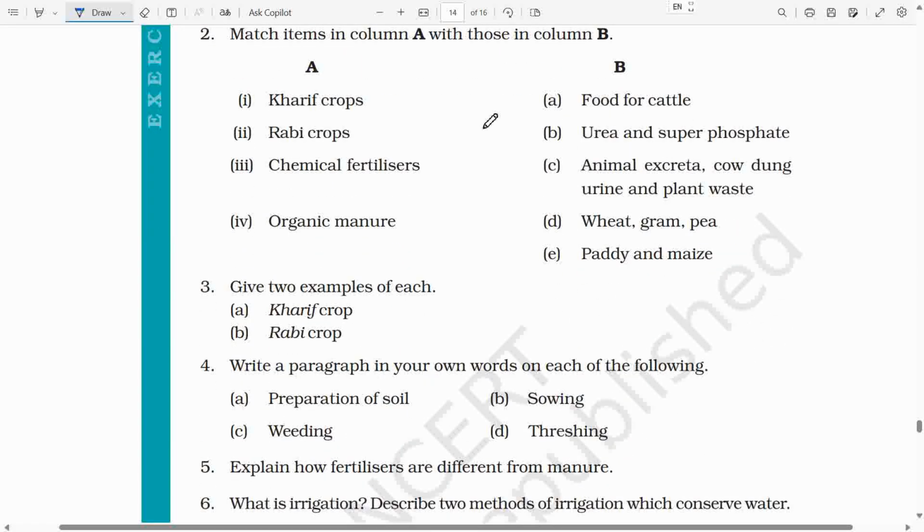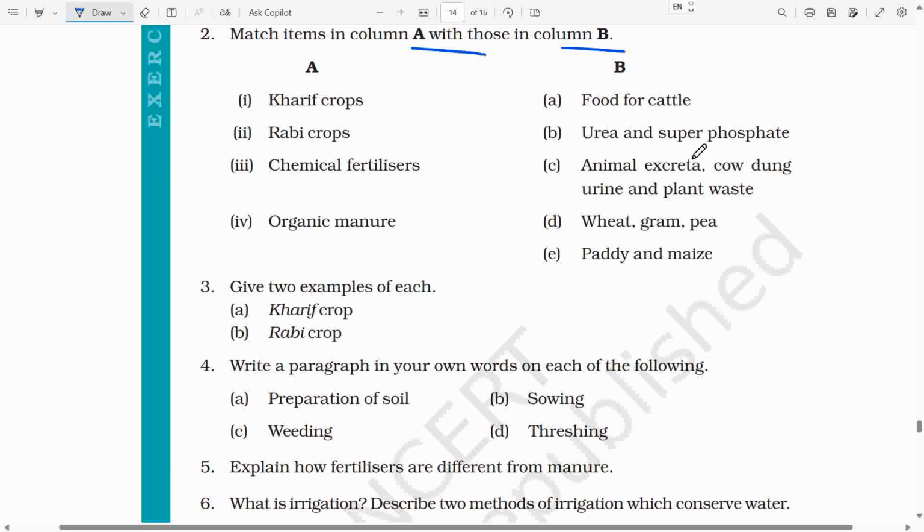2. Match items in column A with those in column B. Column A. 1. Kharif crops. 2. Rabi crops. 3. Chemical fertilizers. 4. Organic manure. Column B. A. Food for cattle.